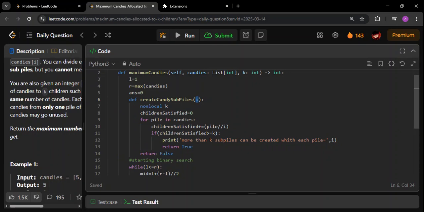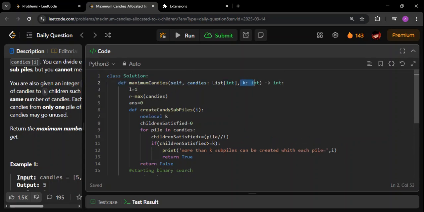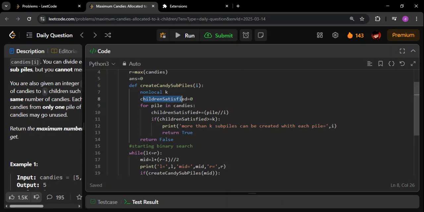So see what we are doing. First, declaring nonlocal k, because it's a function. It has a different scope. That's why I'm creating a nonlocal first. Nonlocal means whenever k is used inside this function, it will refer to the value which is declared outside, this particular value. Now, children satisfied is equal to 0, because we'll see how many children we can satisfy if we start giving this many candies. That is the basic idea.